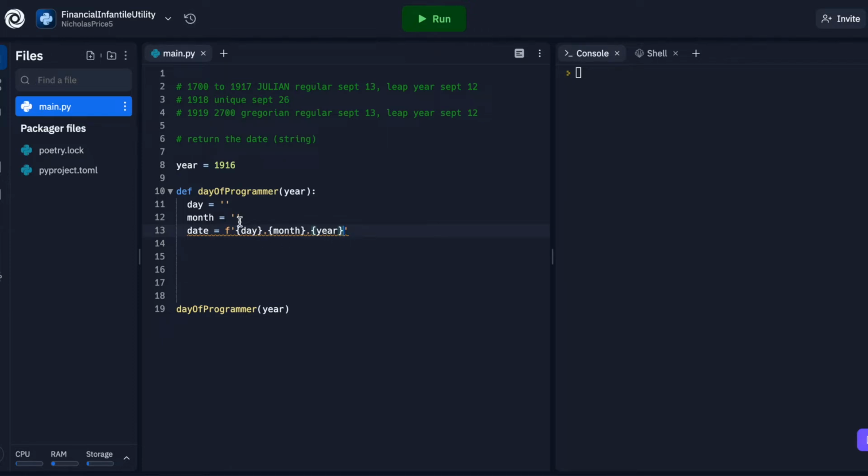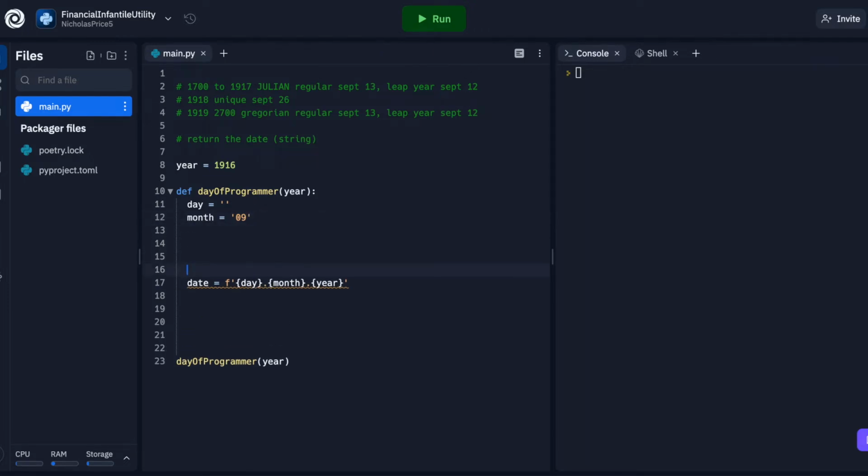Okay, so there is one other thing we can do here. We can actually set the month to 09 because we know it's always going to be September. In any of these conditions, the 256th day always lands in September. But the day, we don't know what day we're going to land on. And like I said, we want to store that value up here and add it to our date down here.